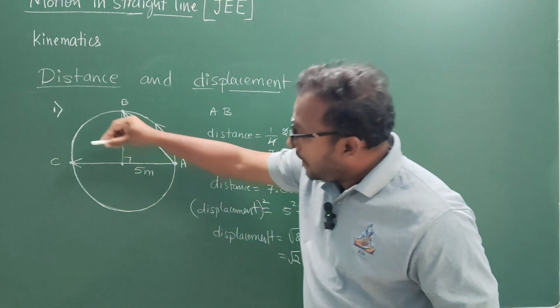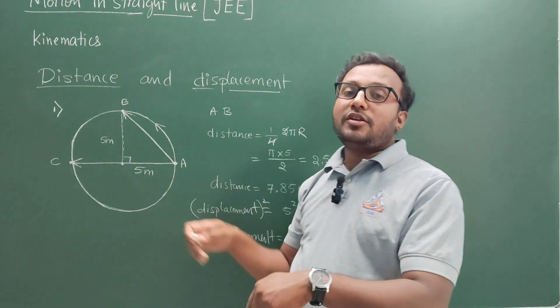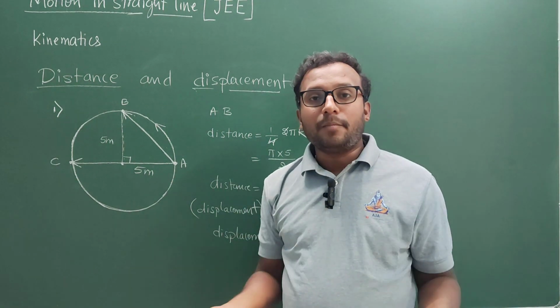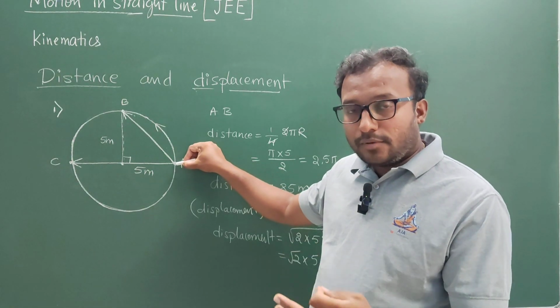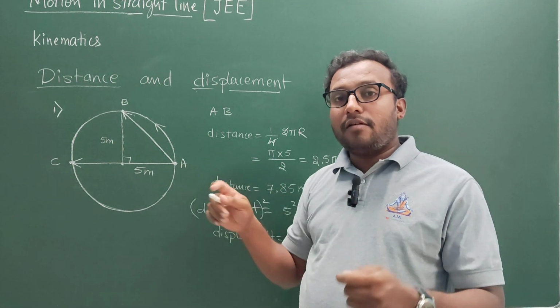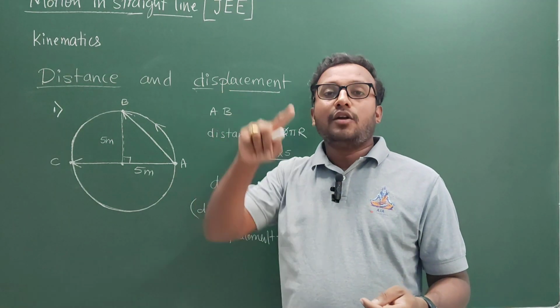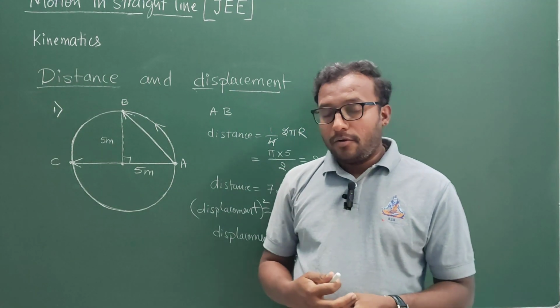If the same body continues to move from C to A again, coming back to the initial position, the displacement will be 0. Zero displacement, because the initial and final positions are exactly the same. But how much is the distance covered? The distance covered will be one complete circumference, 2 pi r, which is nothing but 10 pi.